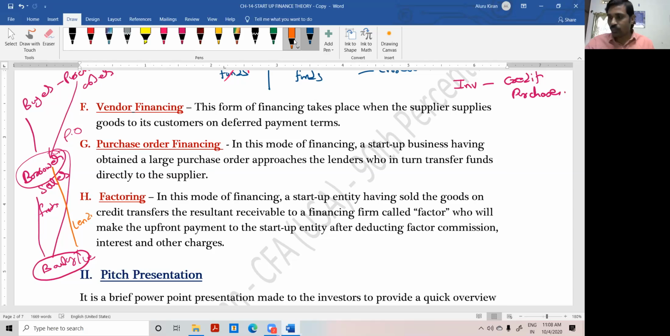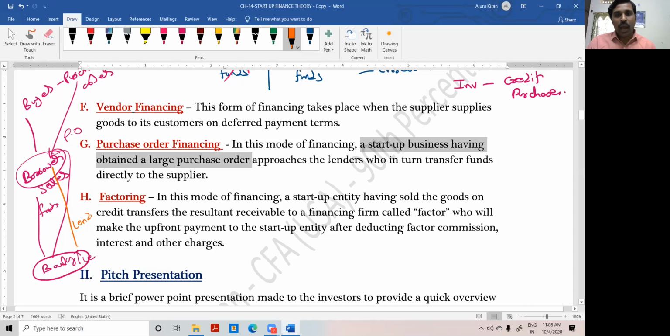Great. Next, that is called purchase order financing. A startup business having obtained a large purchase order approaches the lender, who in turn transfers funds directly to the supplier. So once I have a purchase order in my hand, I can definitely approach the banker. If I started online classes and got a good enrollment, by showing the enrollment list, I can go to the banker and obtain a loan for equipment and all those things. So I want to build a software.